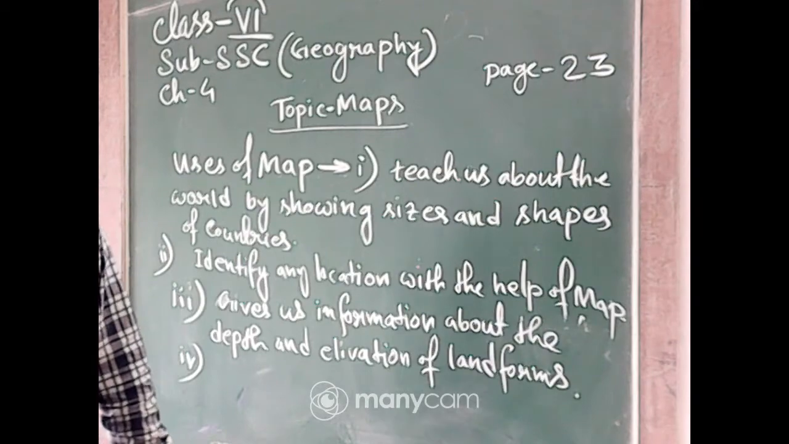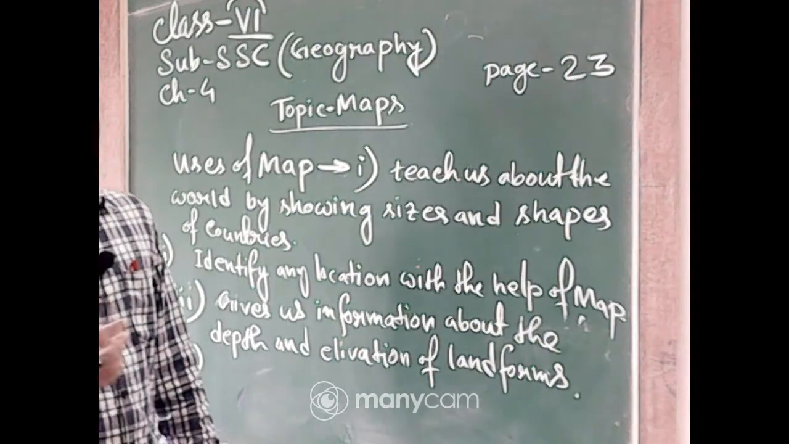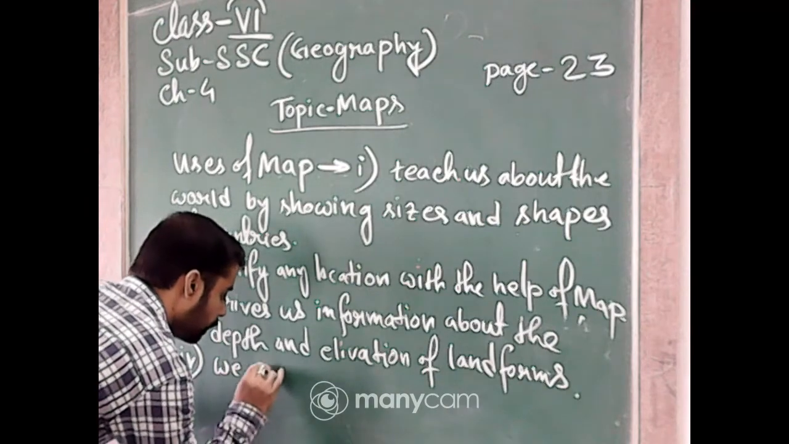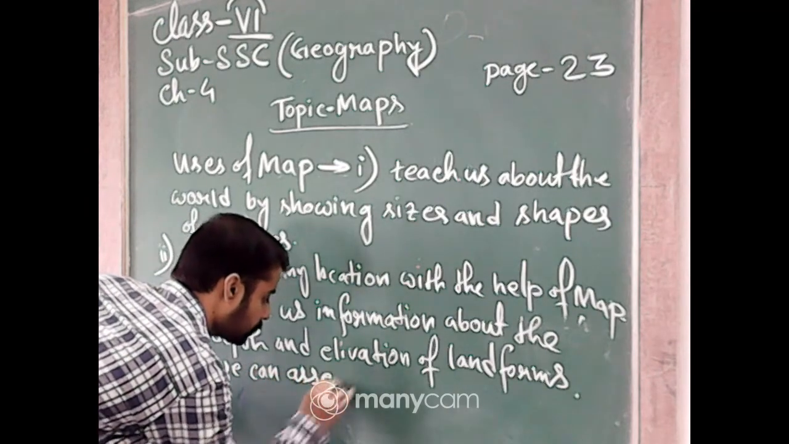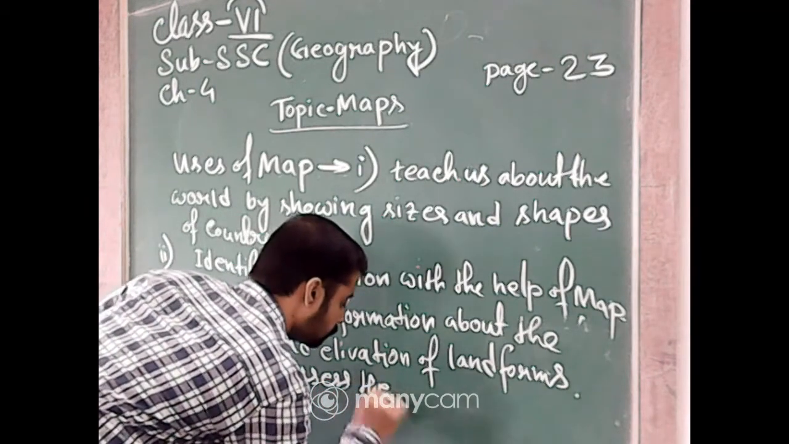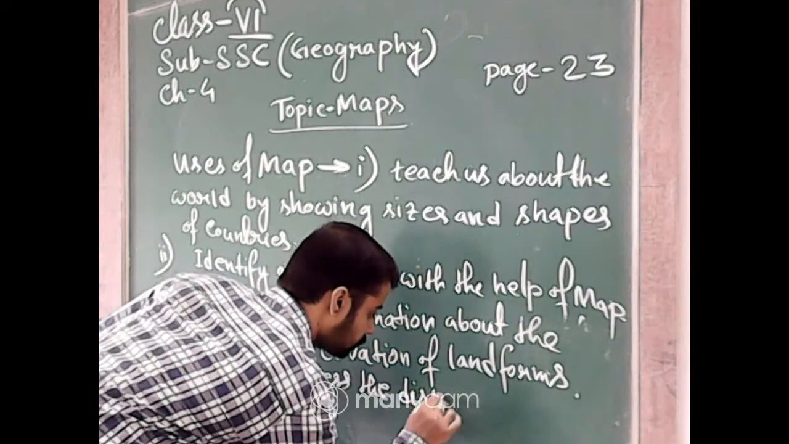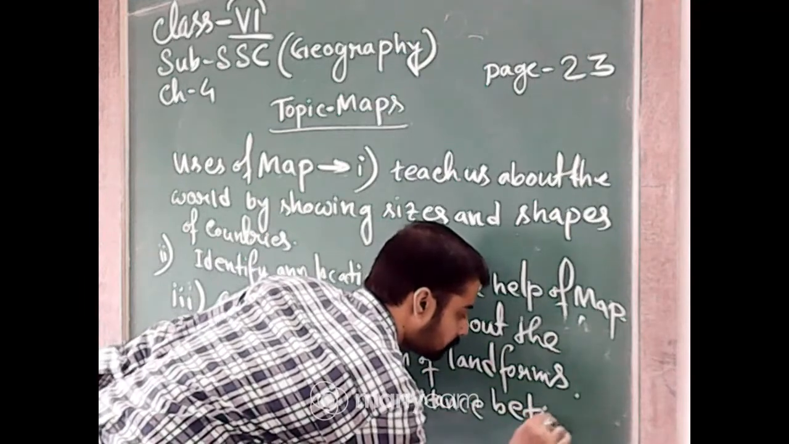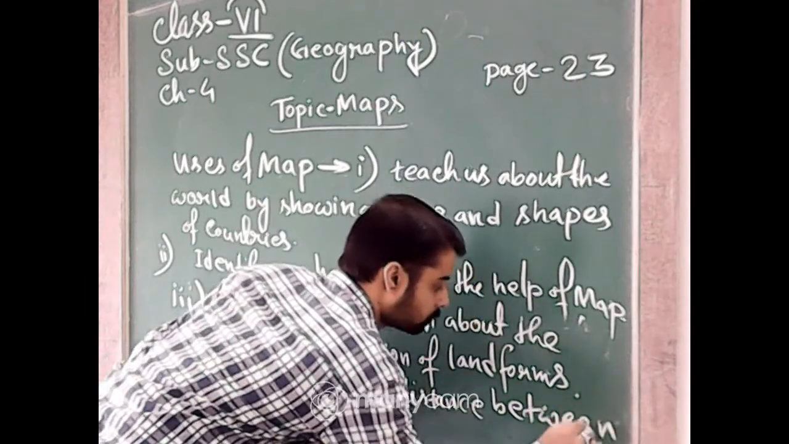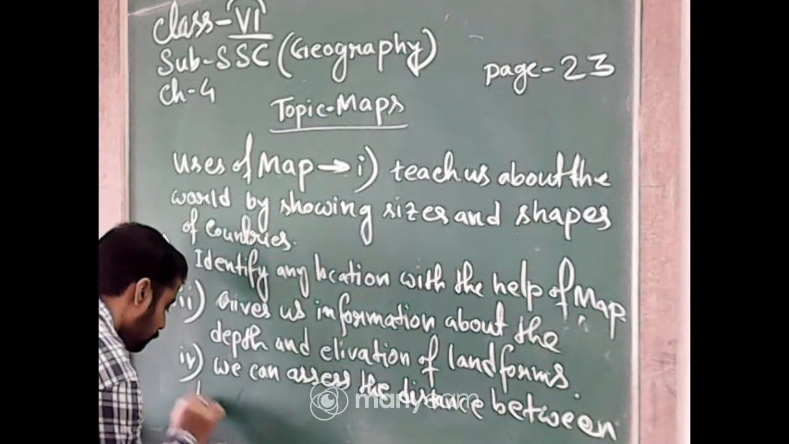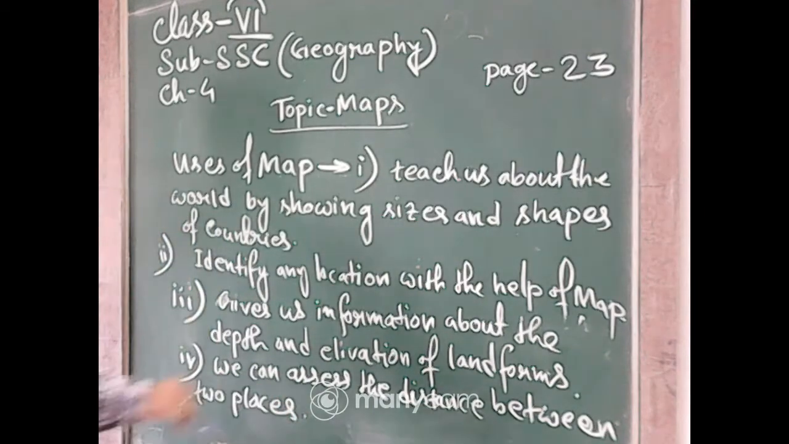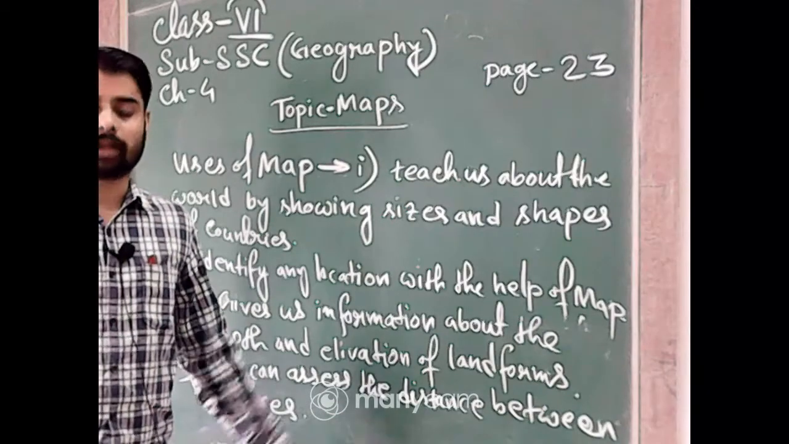Number 4, we can assess the distance between two places on the surface of the earth using the map.